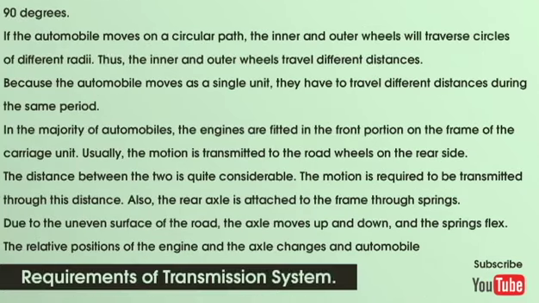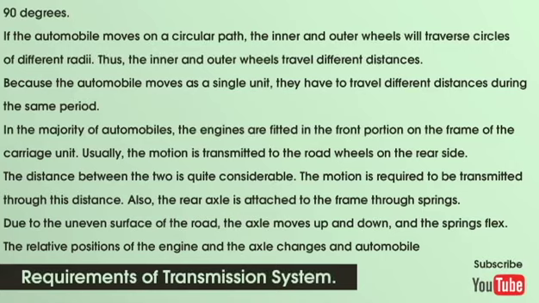If the automobile moves on a circular path, the inner and outer wheels will traverse circles of different radii. Thus, the inner and outer wheels travel different distances. Because the automobile moves as a single unit, they have to travel different distances during the same period. In the majority of automobiles, the engines are fitted in the front portion on the frame of the carriage unit.